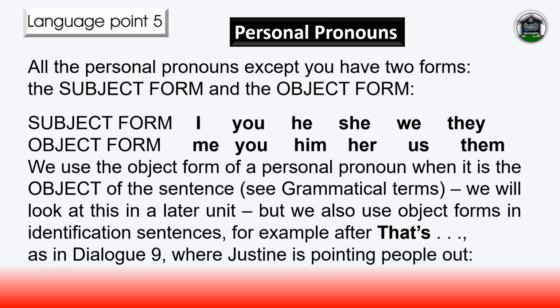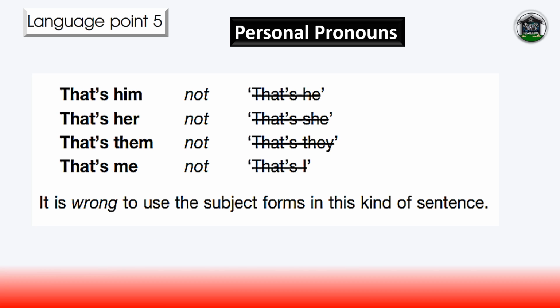All the personal pronouns except you have two forms: the subject form and the object form. Subject form: I, you, he, she, we, they. Object form: me, you, him, her, us, them. We use the object form of a personal pronoun when it is the object of the sentence. See grammatical terms. We will look at this in a later unit, but we also use object forms in identification sentences, for example, after that's, as in Dialogue 9, where Justine is pointing people out. That's him, not that's he; that's her, not that's she; that's them, not that's they; that's me, not that's I. It is wrong to use the subject forms in this kind of sentence.